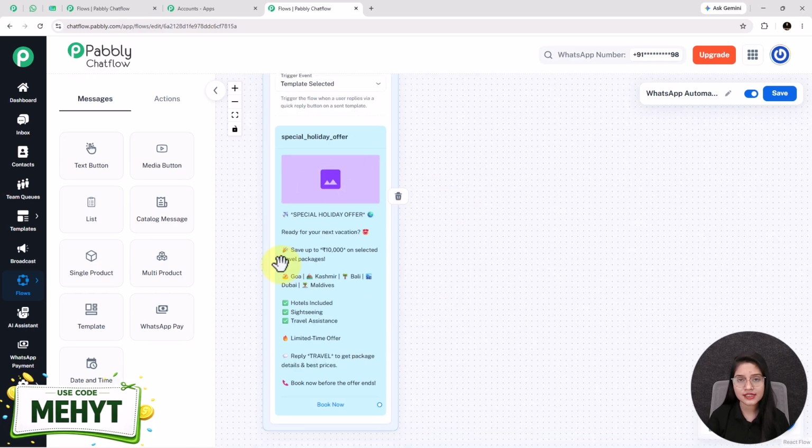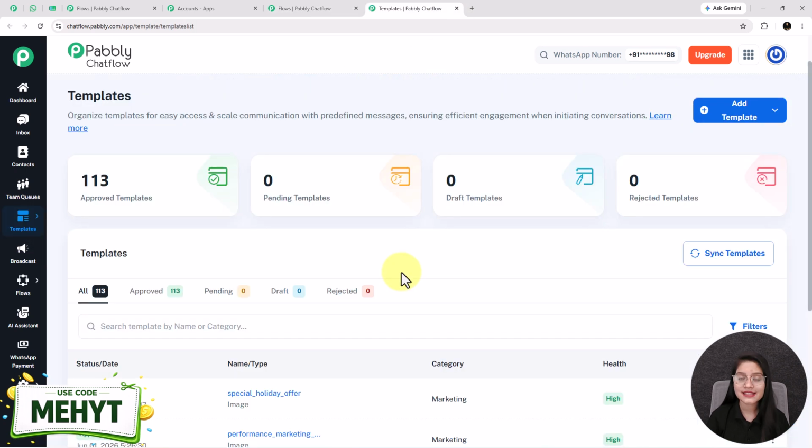Now for creating this type of templates, you just have to go towards this templates feature, as everything is present inside this single tool. See, this is the template feature of Pabbly Chatflow. It is a predefined message that was approved by Meta and it follows all the WhatsApp guidelines. For creating a new template, you just have to click on this plus add template button.